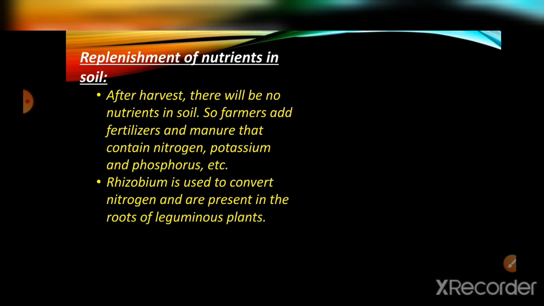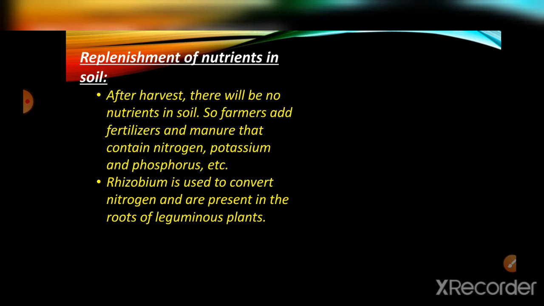Next, replenishment of nutrients in soil. For class 6 I have said already, but after harvesting there will be no nutrients in the soil. So farmers add certain fertilizers or manures that contain that particular nutrient. The most wanted fertilizer is the one that consists of nitrogen, potassium and phosphorus, commonly known as NPK: N for nitrogen, K for potassium and P for phosphorus.